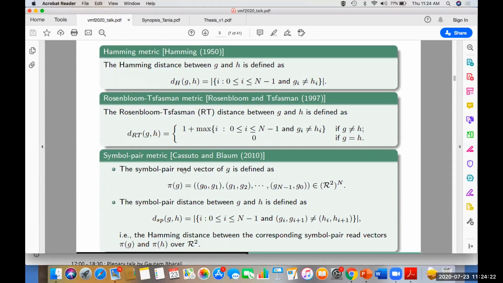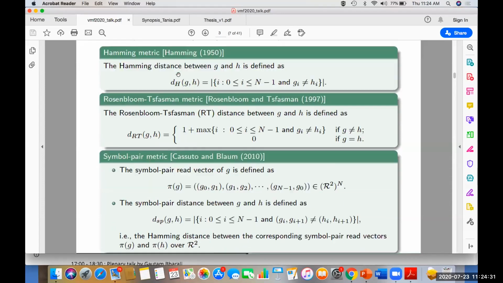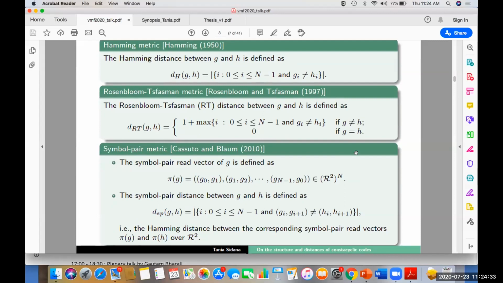Recently, Cassuto and Blaum introduced a new metric called the symbol-pair metric. In this metric, instead of reading a vector as a tuple over R^n, the output of a vector is read over R^2. These metrics are useful for channels whose outputs are overlapping pairs of symbols.